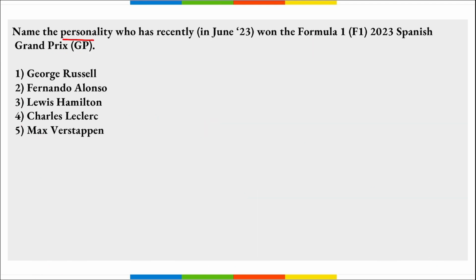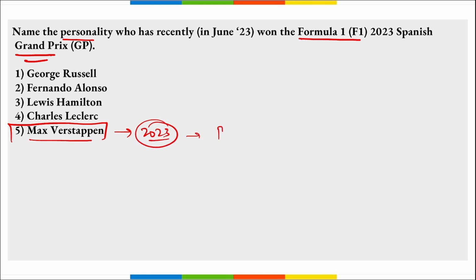Name the personality who recently won the F1 2023 Spanish Grand Prix. So this Spanish Grand Prix for the year 2023 was won by Max Verstappen. Max Verstappen is a Belgian-Dutch racer, correct? He drives for Red Bull, correct? And he has recently won this Spanish Grand Prix 2023.